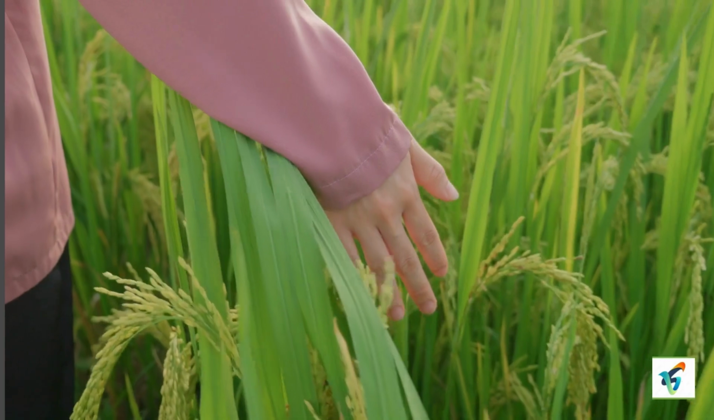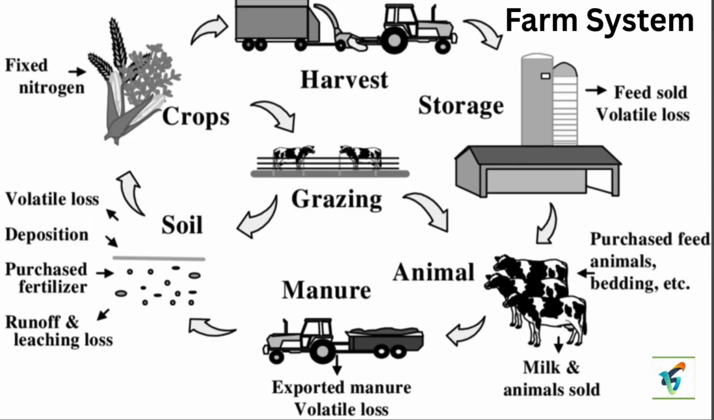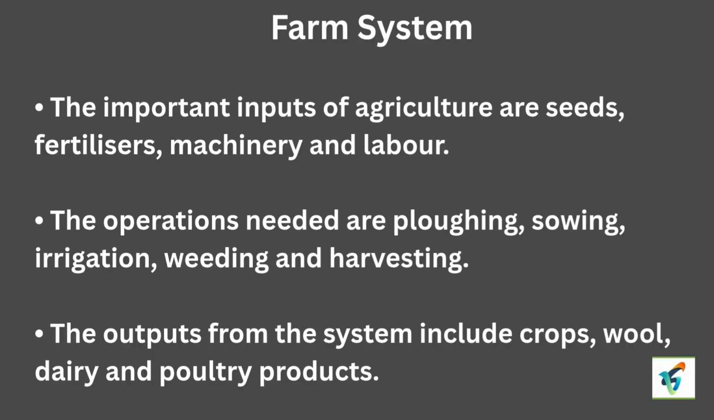Farm system. First, the important inputs of agriculture are seed, fertilizer, machinery, and labor. Second, the operational needs are plowing, sowing, irrigation, weeding, and harvesting. Third, the output from the system includes crops, wool, dairy, and poultry products.